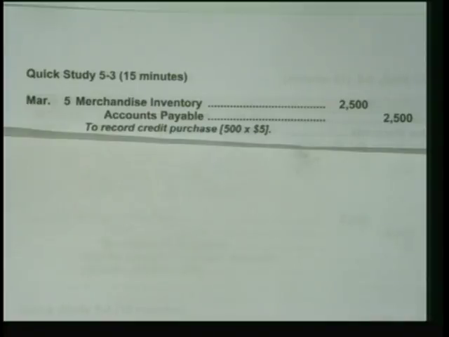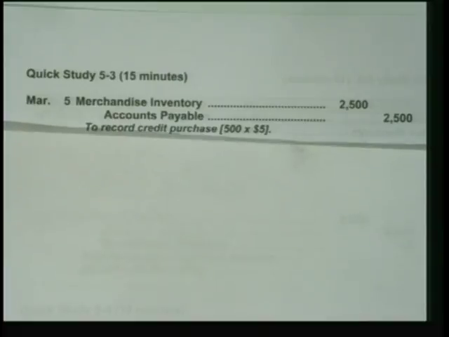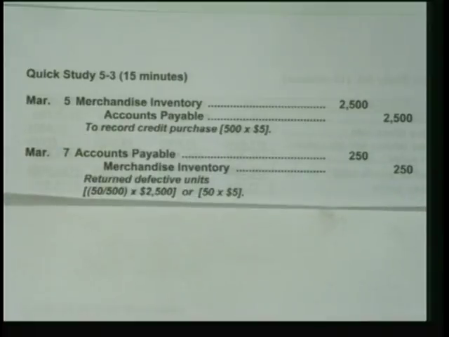We returned 50 defective units. Now, this was a purchase return, and we received full credit. So what's 5 times 50? It's 250. We decrease our accounts payable, and we decrease our merchandise inventory for 250, right? So how much at this point do we owe them? $2,250. Do we pay within the discount period?